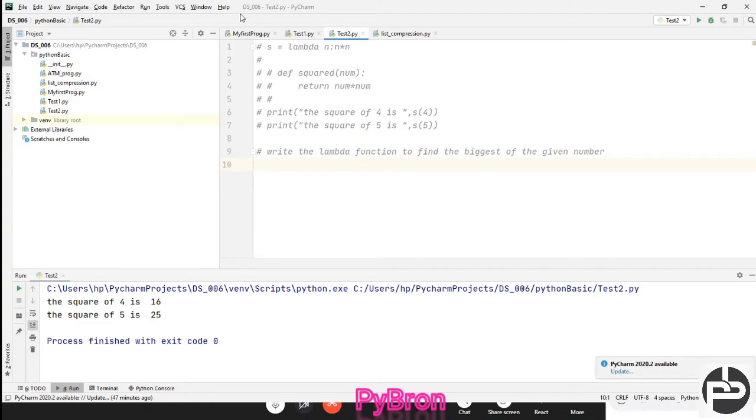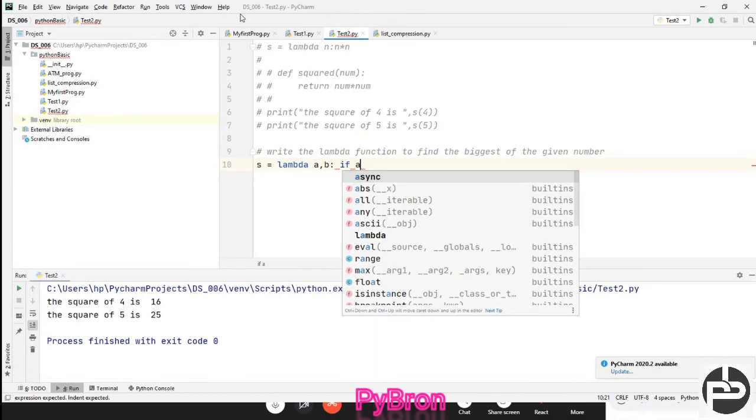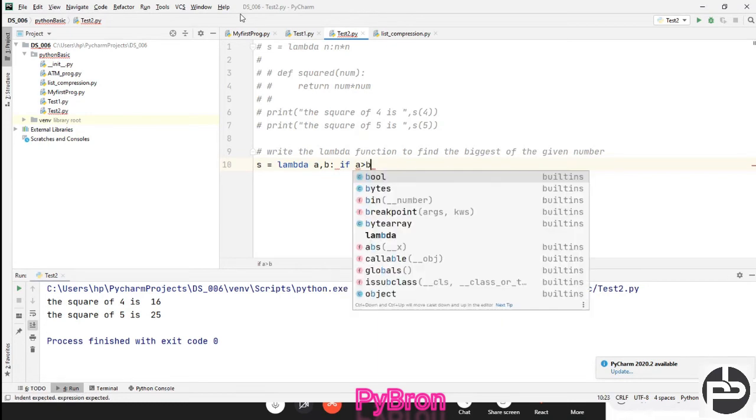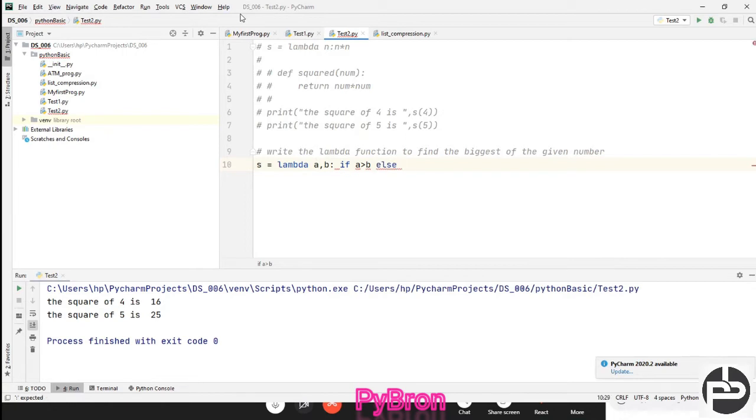Okay, so I'm going to create one lambda function, m is equal to lambda, and here two numbers we will pass, right? a comma b. Okay, colon, and I'm writing the condition here: a if a is greater than b, else b.